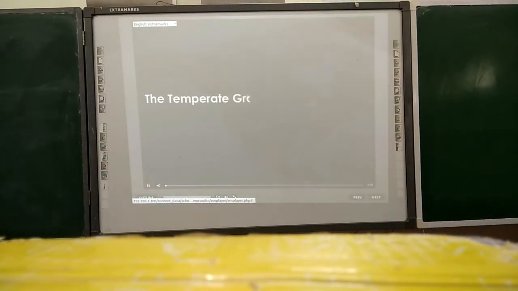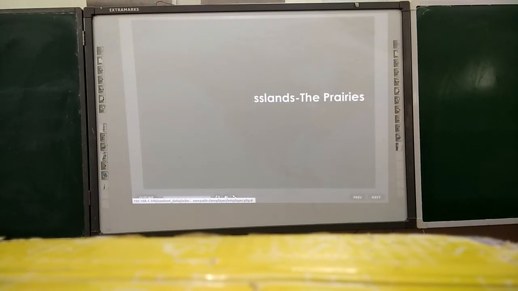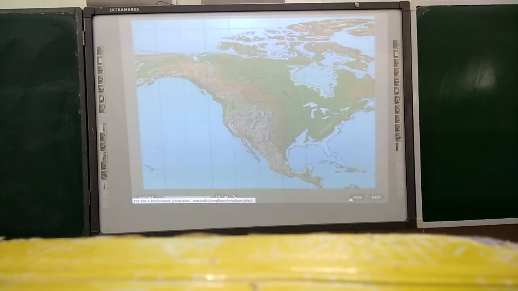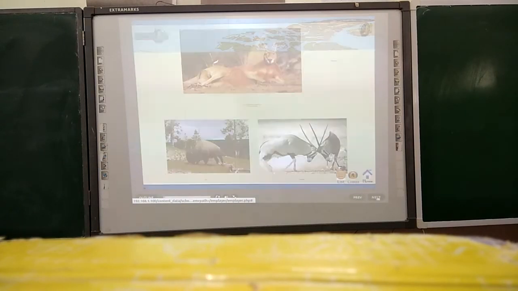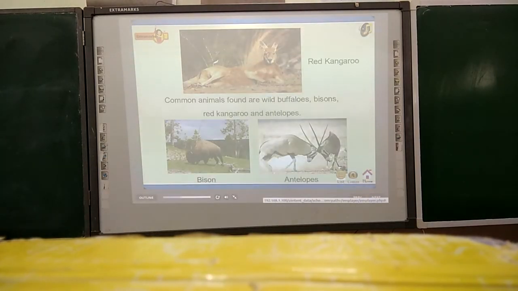The temperate grasslands, the prairies. Location: the temperate grasslands of North America. The common animals found in the temperate grasslands are wild buffaloes, bison, red kangaroo, and antelopes.